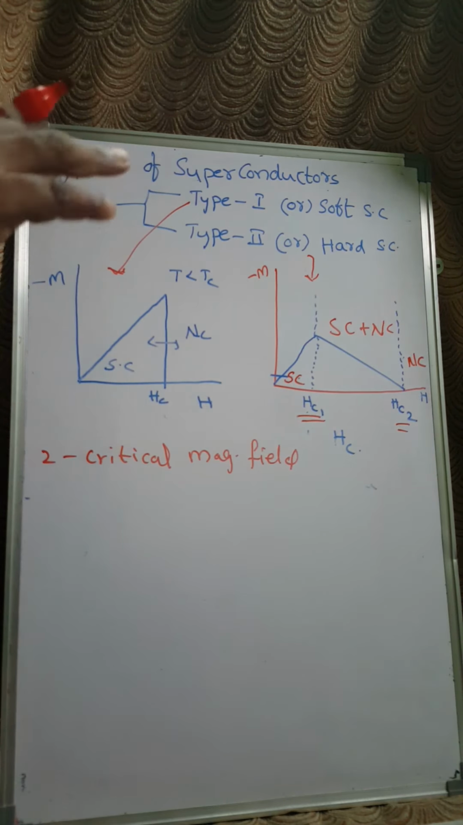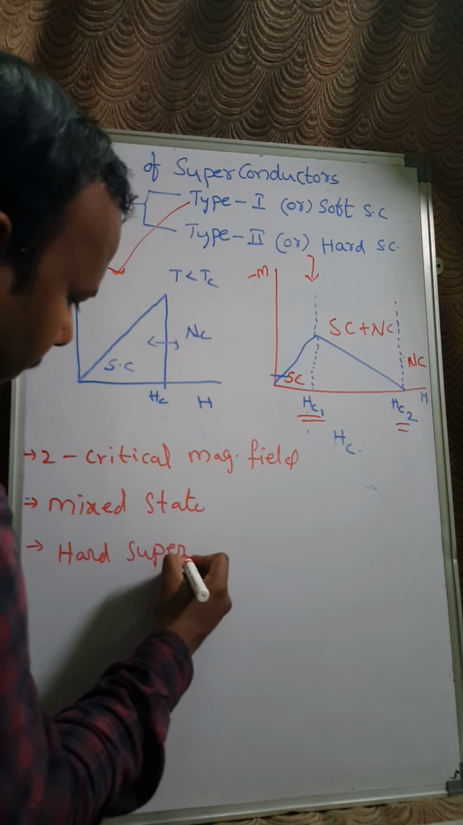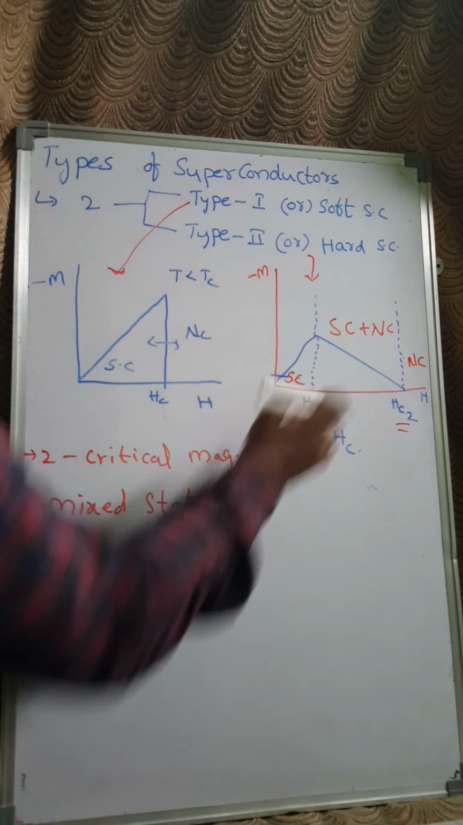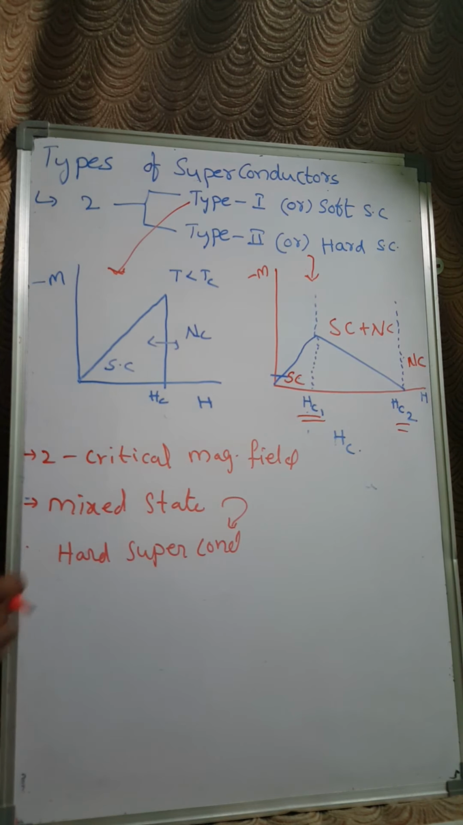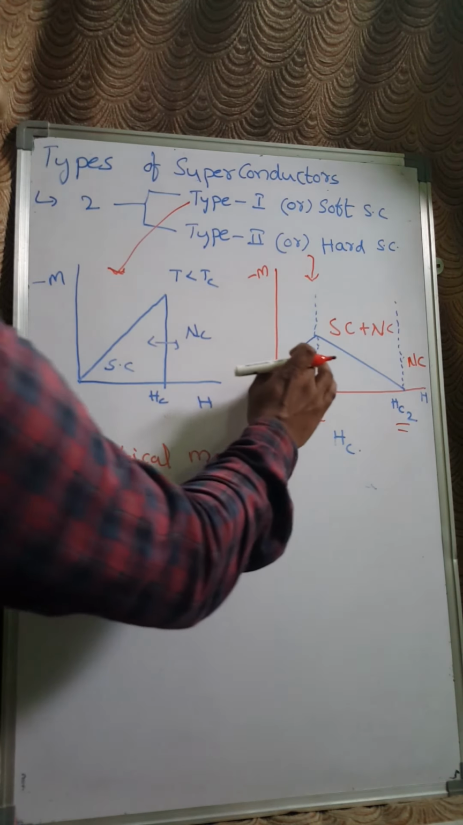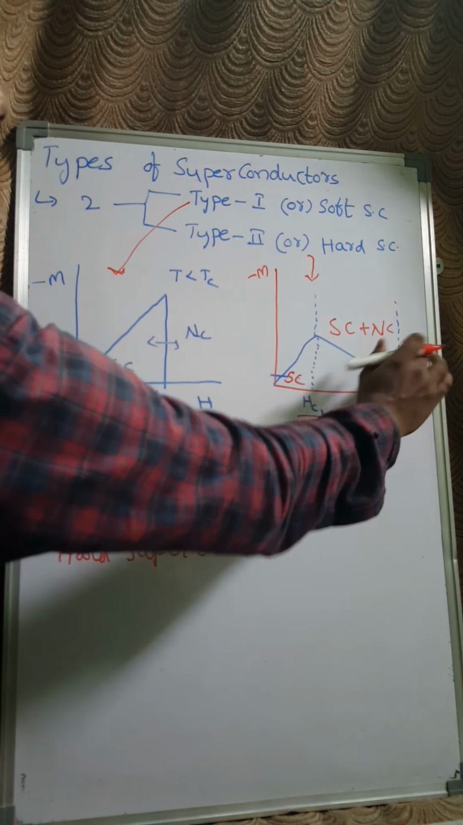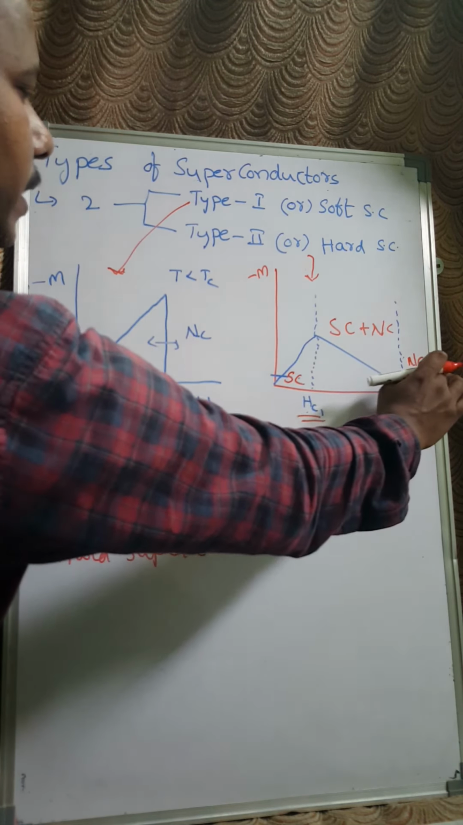because of the presence of the mixed state, these materials we call hard superconductors. Why? Because if I want to convert this material into a normal conductor, I have to pass through this Hc1 and Hc2 region. Then only I can see that normal conducting nature.